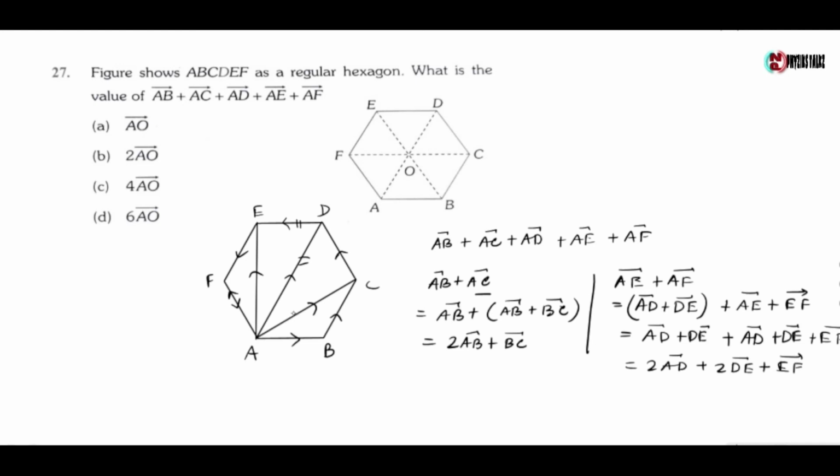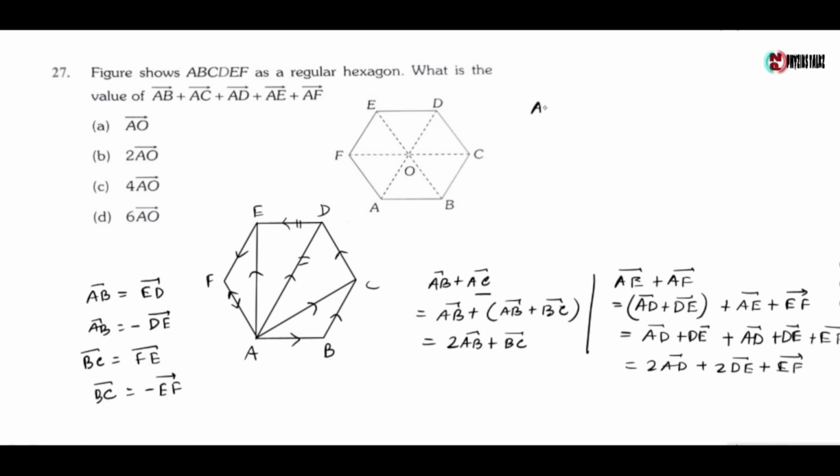Now from the figure we can see AB vector equals ED vector and AB vector equals minus of DE vector. Also BC vector equals FE vector and BC vector equals minus of EF vector.